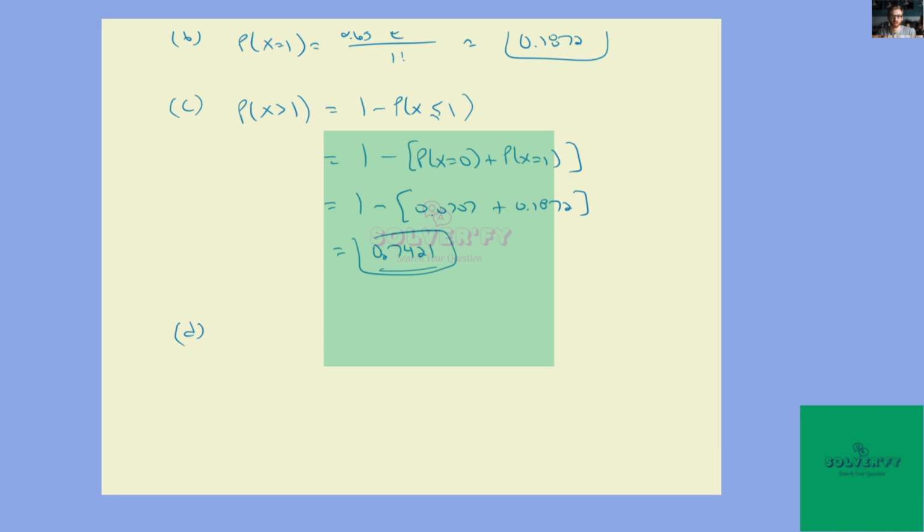And D, the probability that fewer than 2, well, that would be the probability that x is equal to 0 plus the probability that x is equal to 1, which is going to be 0.0707 plus 0.1872, and that is 0.2579.